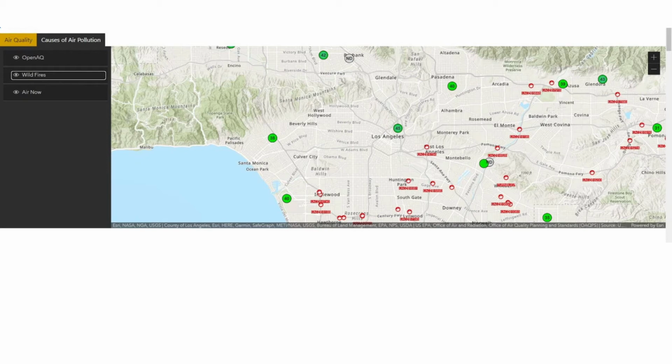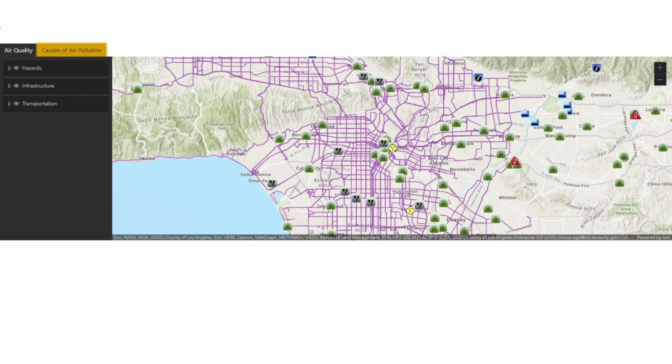Next slide, please. Okay, so this is another one of our developed maps. This one displays the common causes of air pollution around Los Angeles County. Again, the user is capable of toggling on and off these data sets. So if they wanted to see just the transportation line across Los Angeles County, they would toggle off everything else and just see that. We were able to create these maps using the Esri and ArcGIS libraries, and the data sets also come from ArcGIS themselves. Next slide, please.